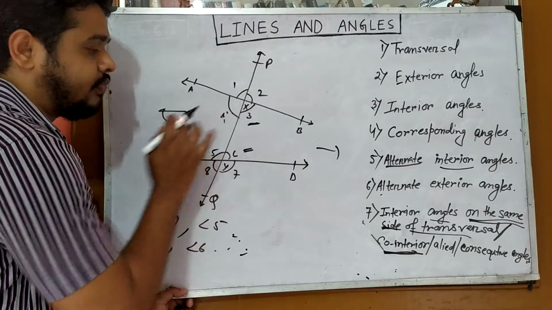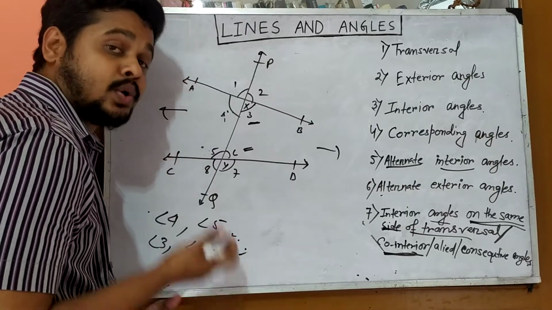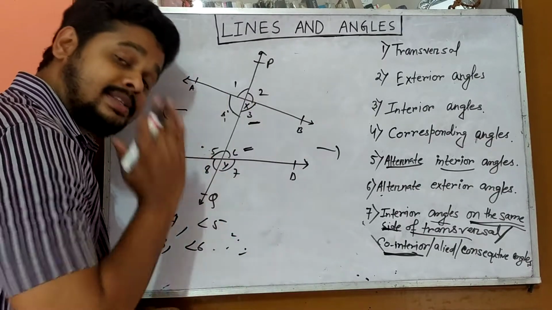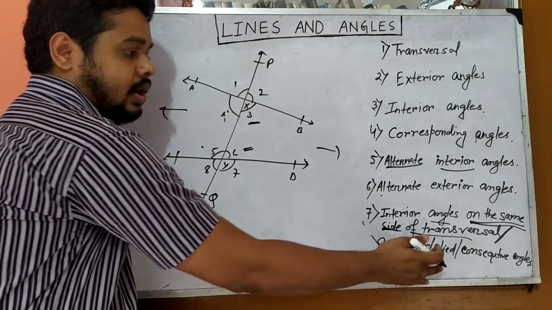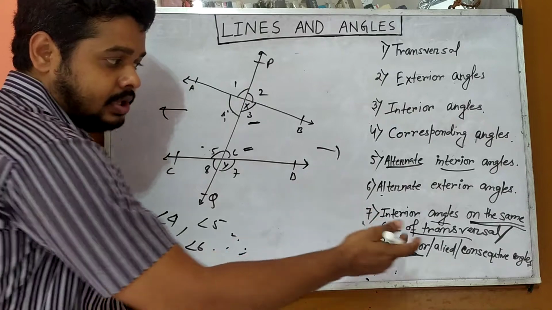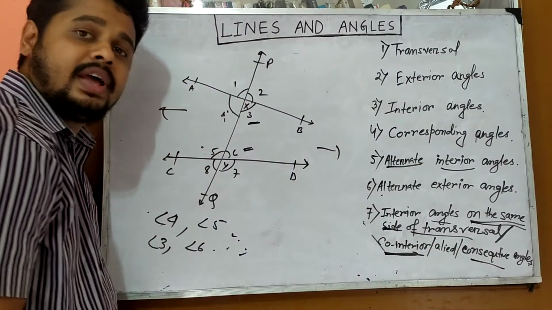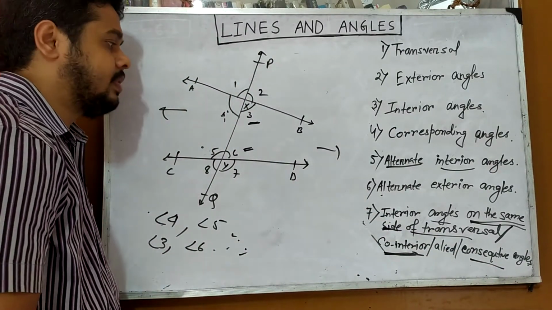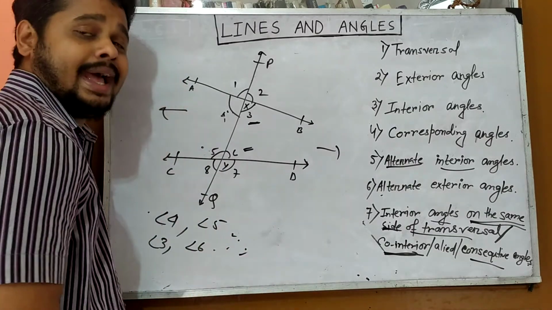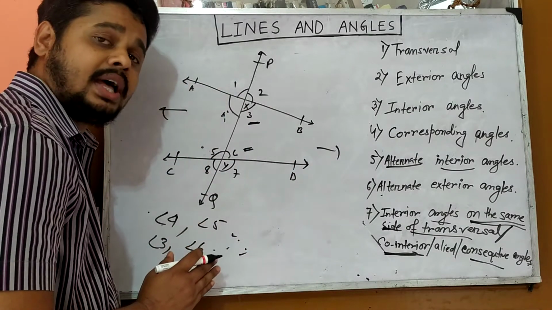So angles 4, 5 are called co-interior. Co-interior means interior as well as on the same side of the transversal, or we can say allied angles, or we can say consecutive angles.